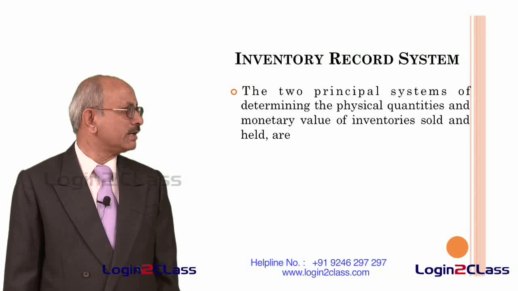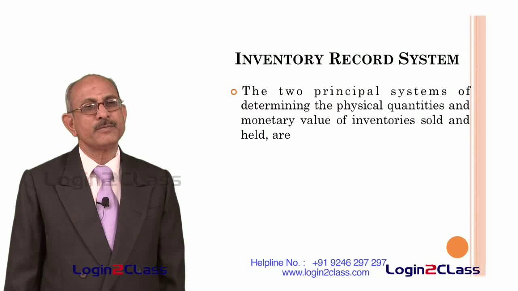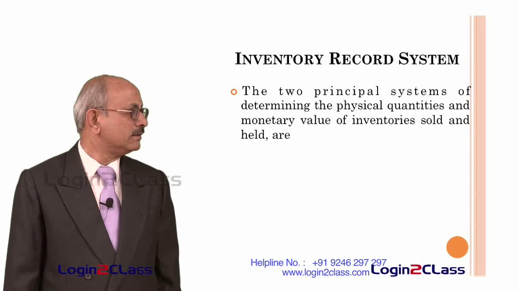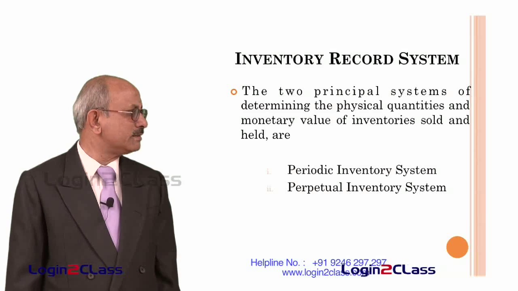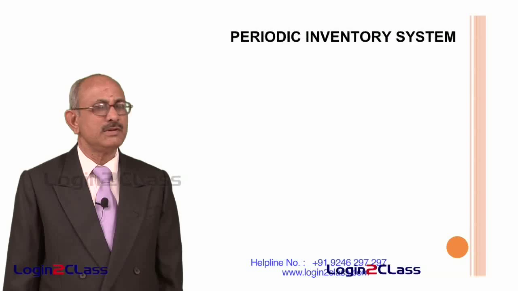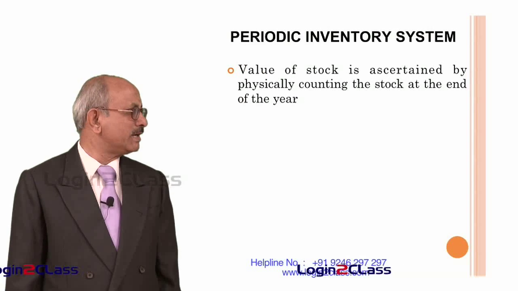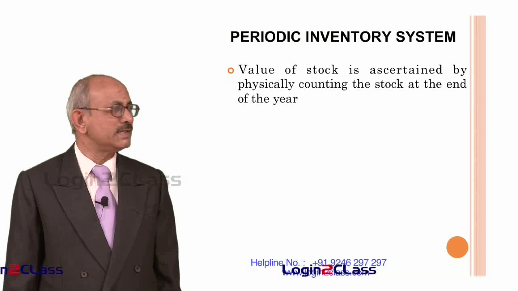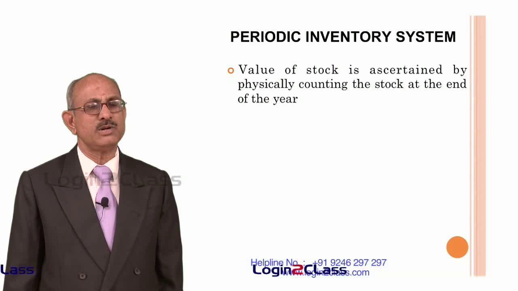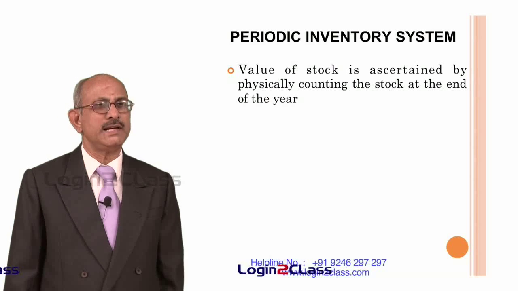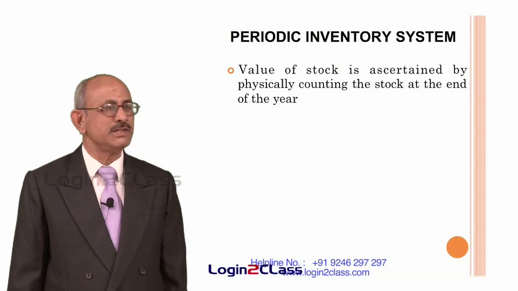So, now coming back to the inventory record system, how the inventory is to be maintained. So, normally either inventory is maintained periodically, or it can be maintained on a continuous basis. So, these systems are known as periodic inventory system or a perpetual inventory system. So, in the case of periodic inventory system, as the name suggests, the value of stocks is ascertained by physically counting the stock at the end of the year. So, at the end of the accounting period, we have to take inventory of all the items present, and then they are valued by one of the methods which we have discussed.